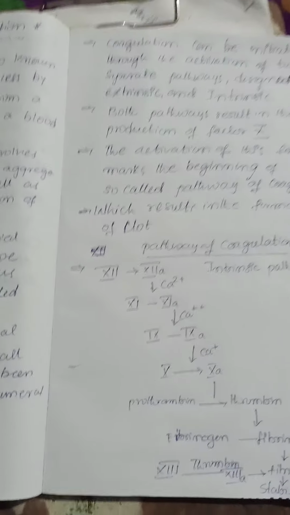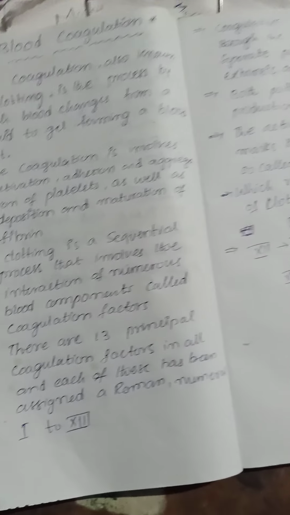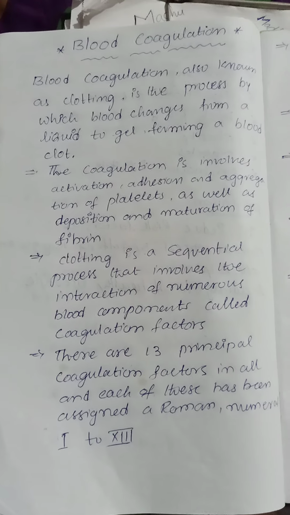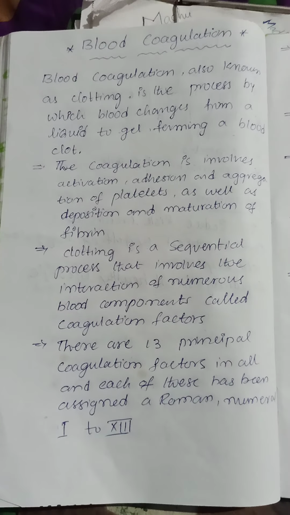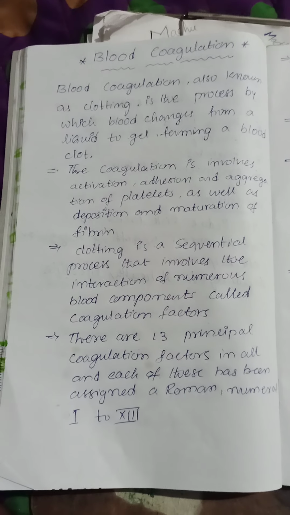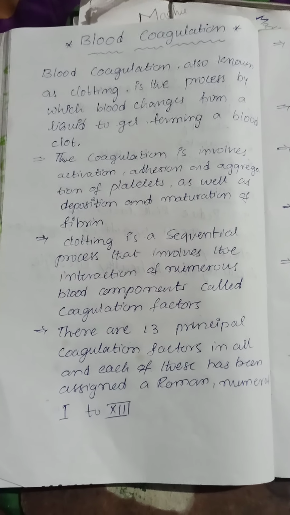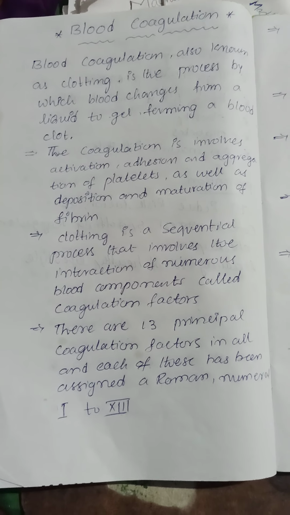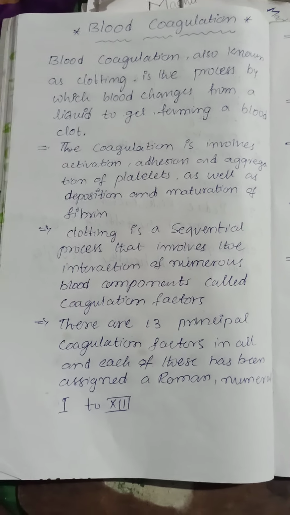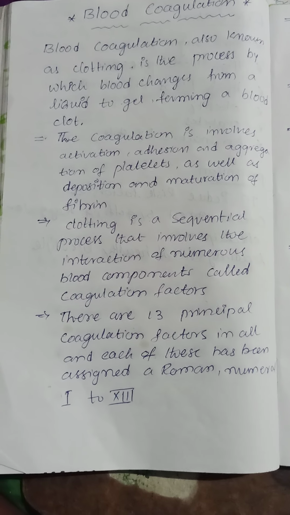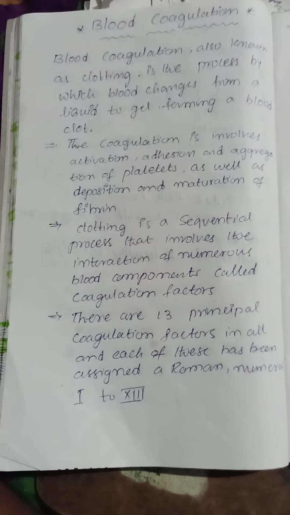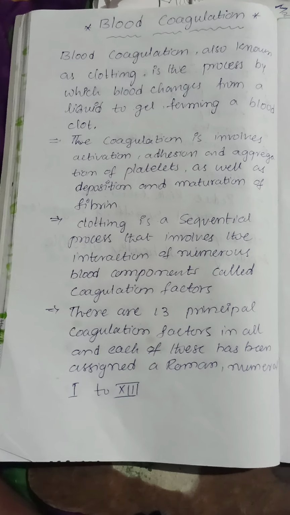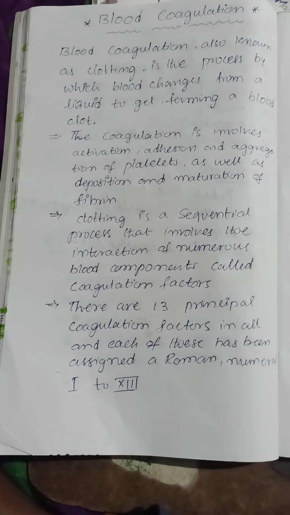I am going to repeat once again. This is an easy topic, and everyone has to learn about coagulation. It is also an important topic. Blood coagulation or clotting is the process by which the blood changes from liquid to a gel, forming a blood clot. The ultimate goal of coagulation is only the clotting, to stop the hemorrhage, stop the flowing of blood, or stop the blood loss.